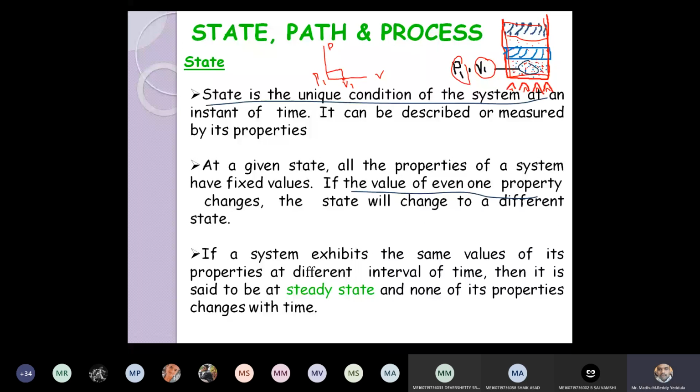Okay. Suppose a system exhibits the same values of properties at different intervals of time. Let us assume one more system, where I didn't apply any heat. At this instant of time, it has a certain pressure P1, volume V1 and temperature T1. These are the properties of the system at state 1. Now after half an hour, if you check and the properties remain the same, irrespective of time, then that state is called steady state. None of the properties are changing; all are constant irrespective of time. That state is called steady state.